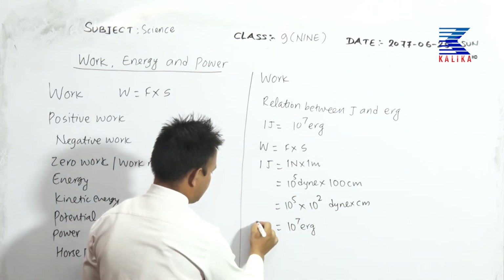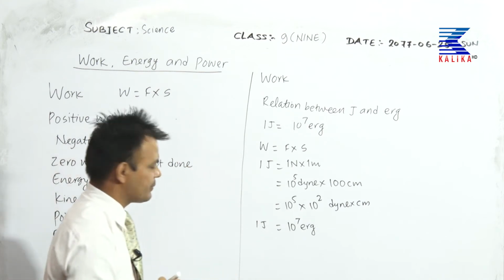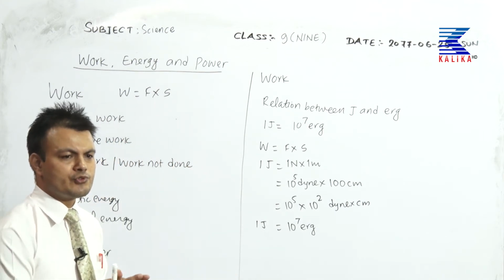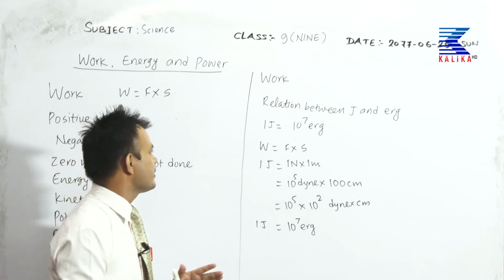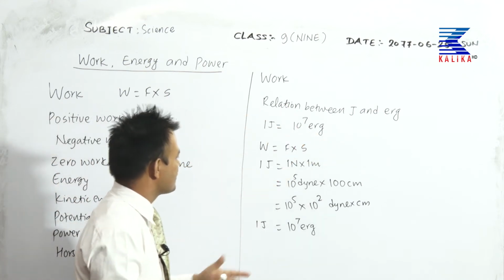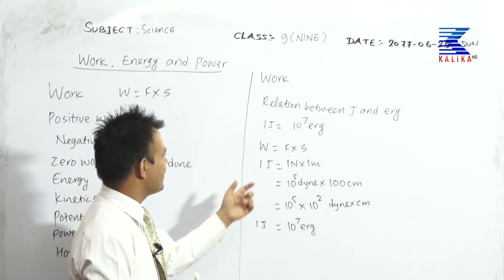So 1 J equal to 10 to the power 7 erg. That is the derivation of the relation between joule and erg. So we came to know 1 joule equal to 10 to the power 7 erg. So that is how to prove 1 J equal to 10 to the power 7 erg.